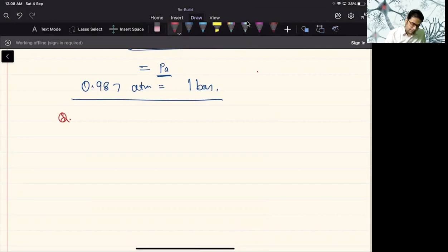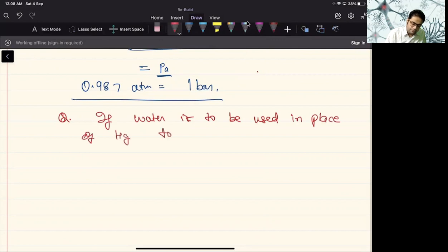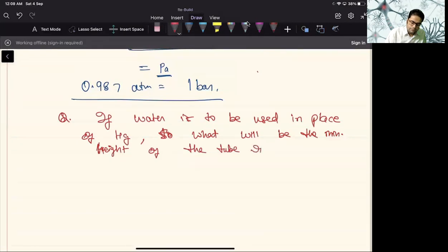So in this case, let's say if water is to be used in place of mercury, so what will be the minimum height of the tube required?